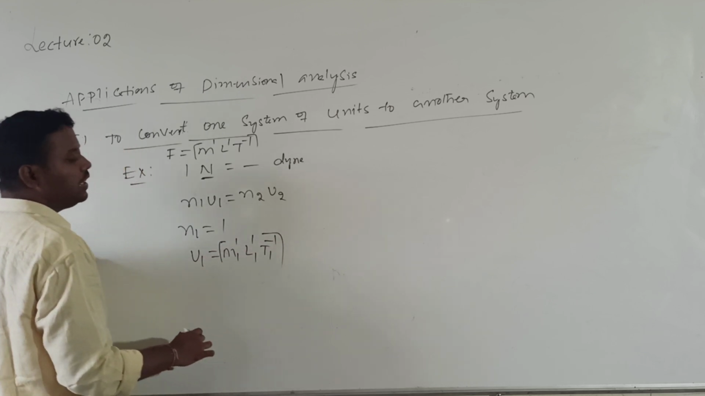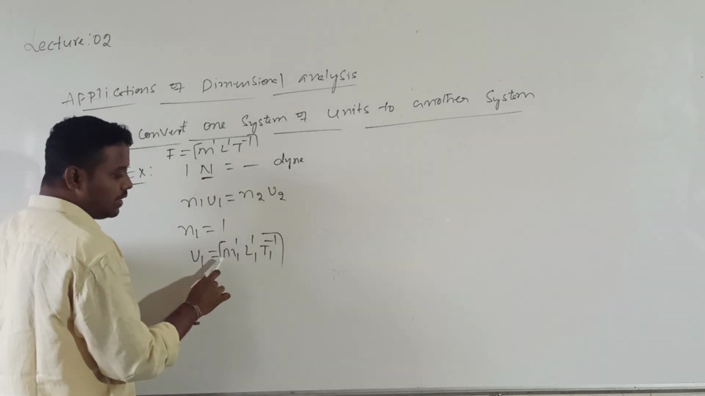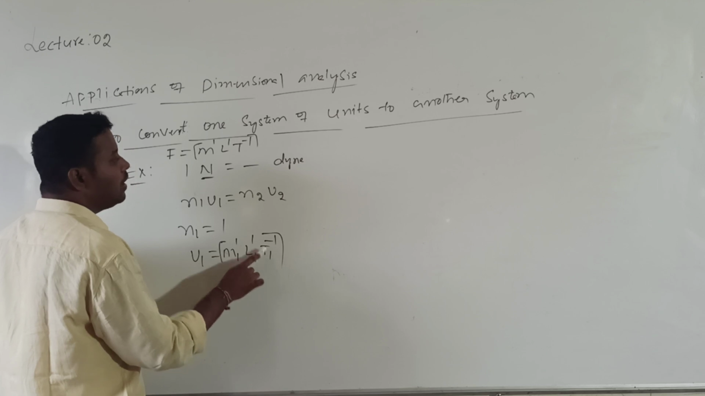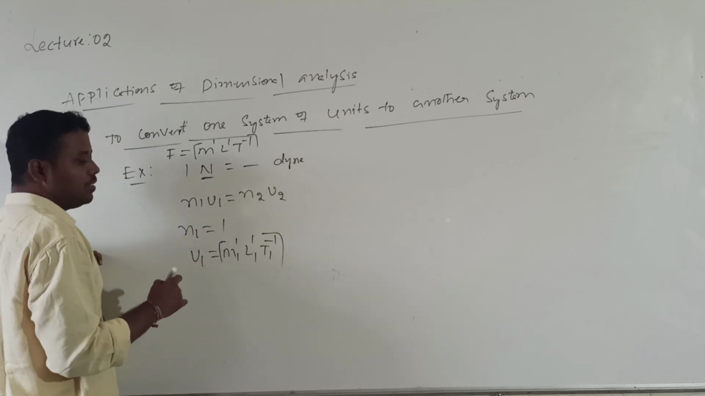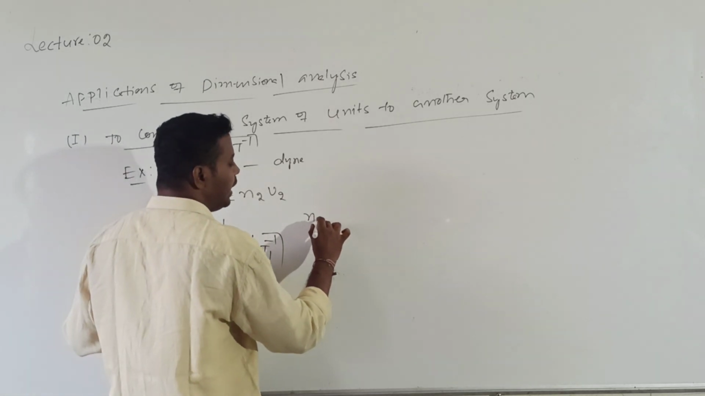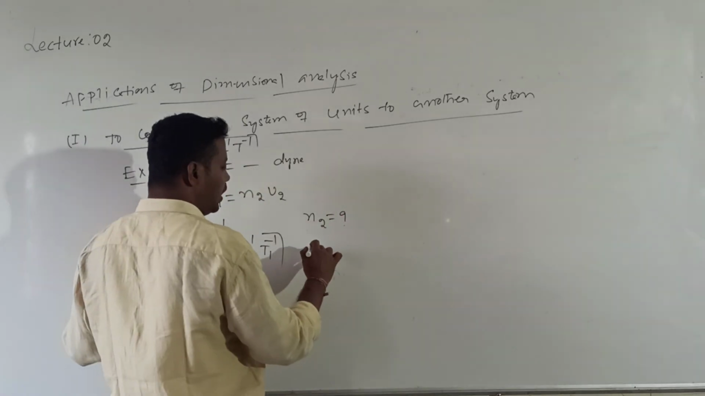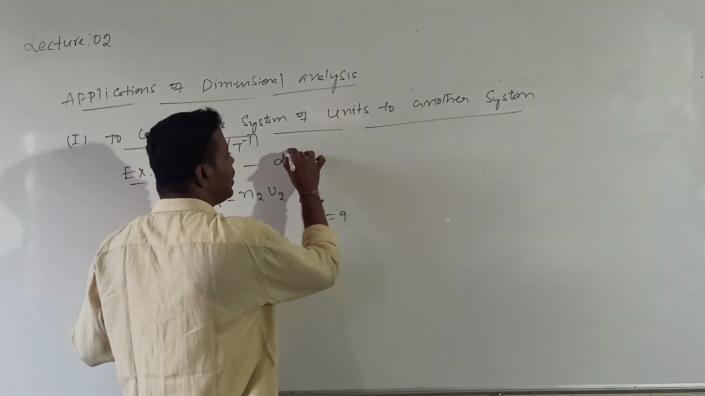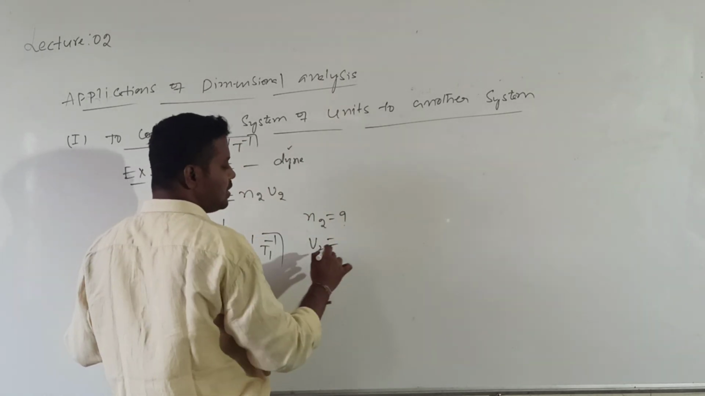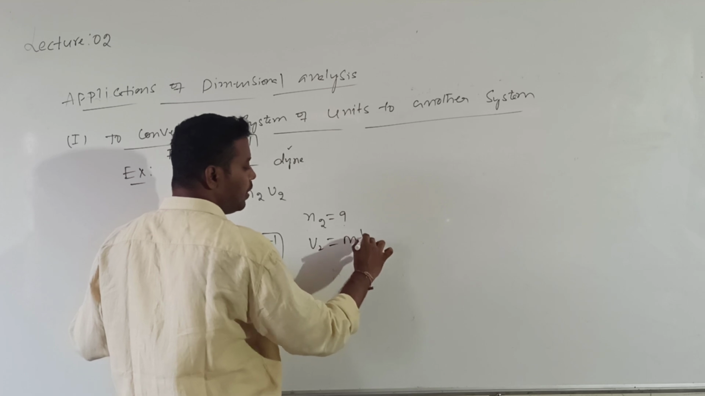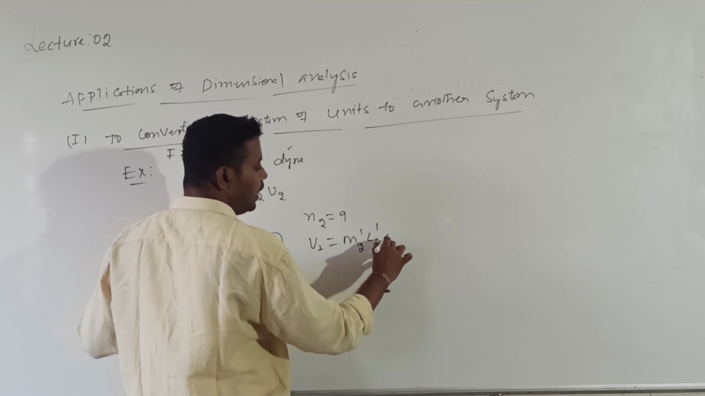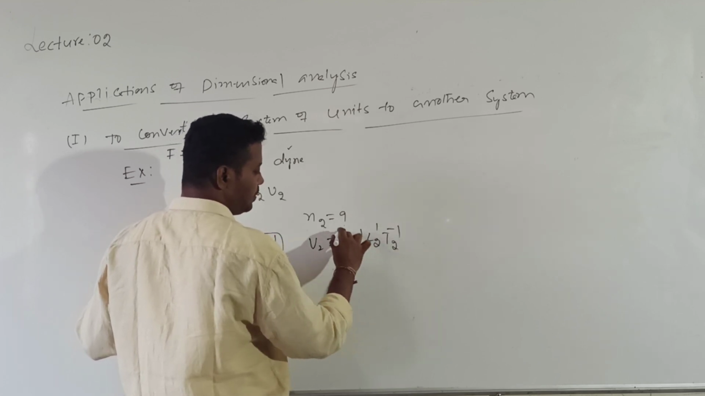What are M1, L1, T1? They are the units of mass, length, time in which system? In the SI system. Similarly, the N2 value is what we want to calculate. What about U2? It is the unit of force in the CGS system. I will write M2 power 1, L2 power 1 and T2 power minus 2.